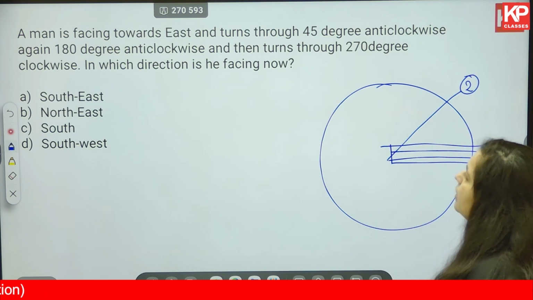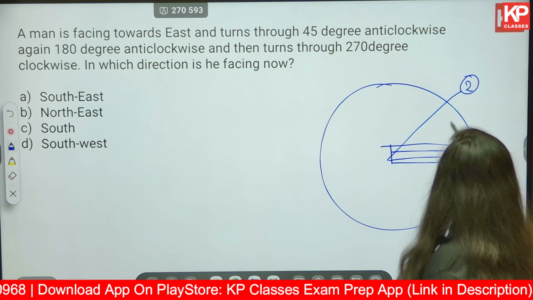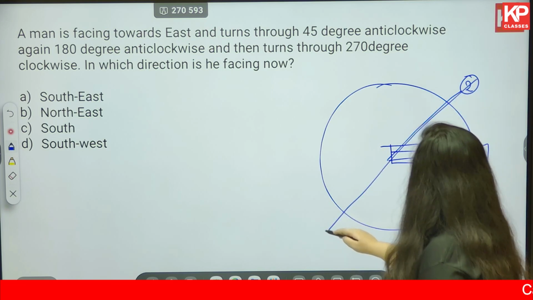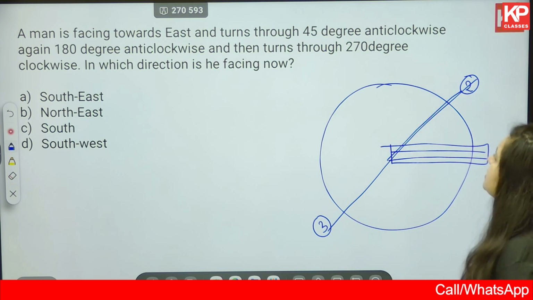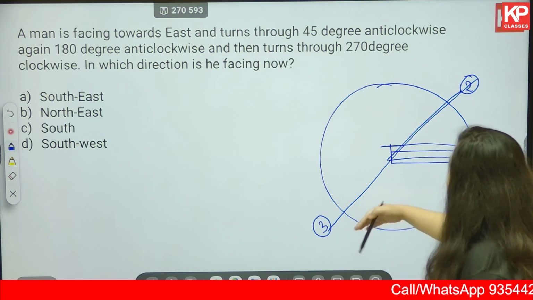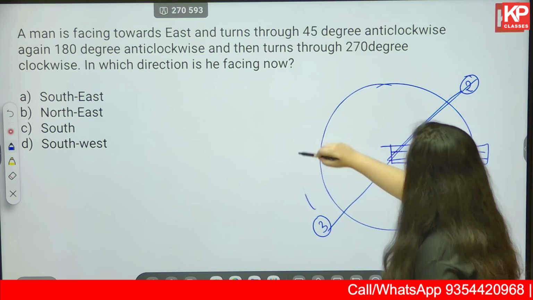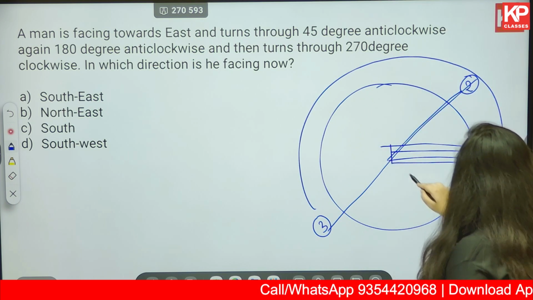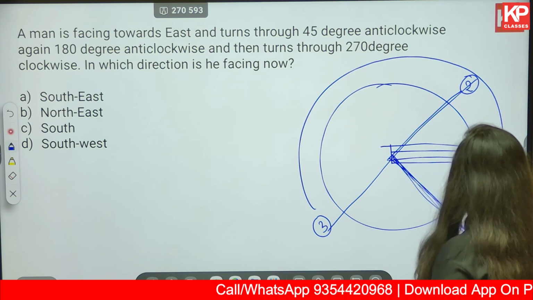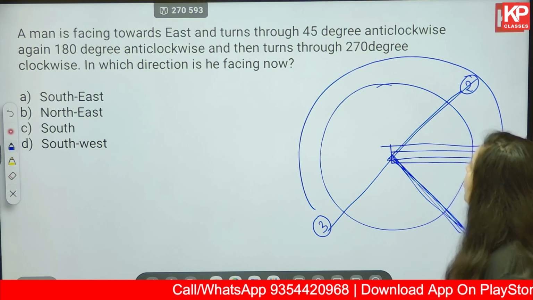Next, it turns 180-degree anti-clockwise. 180-degree is a straight line. So this is position number 3. Then it turns 270-degree clockwise. Clockwise is in this direction. So it is turning 270-degree clockwise. So this is going to be the final position, position number 4.